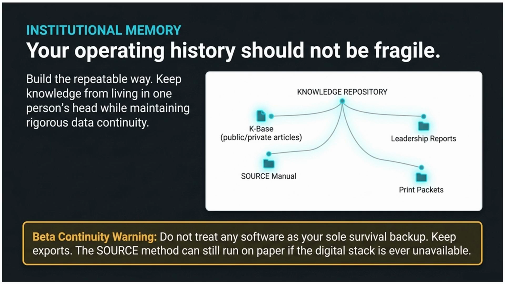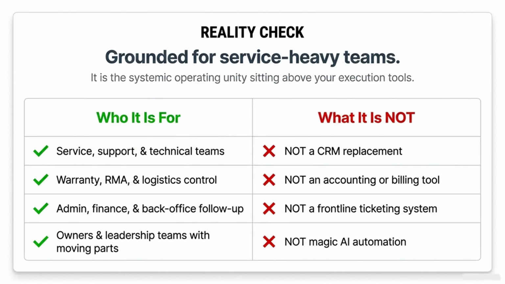Your operating history should be robust, not fragile. Maintain continuity by building a repeatable system that doesn't rely on any single person or software. Grounded for service-heavy teams, Source OS is the systemic unity above your execution tools, not a replacement for them.